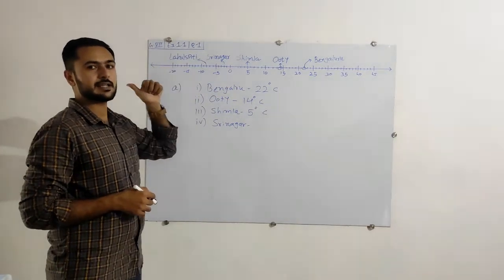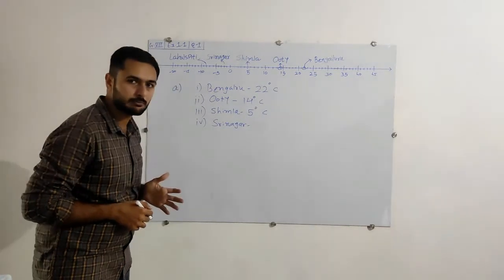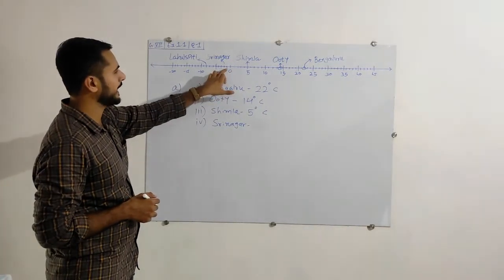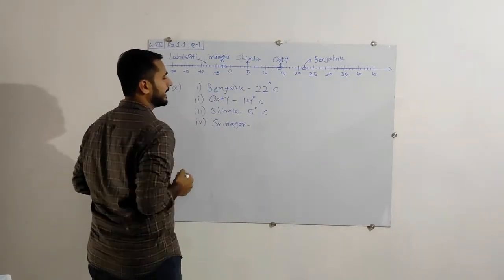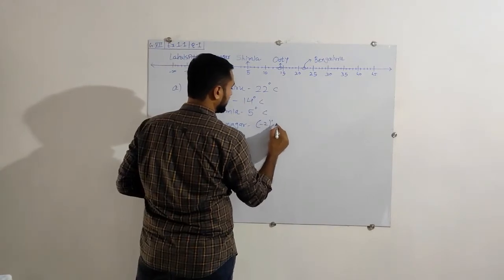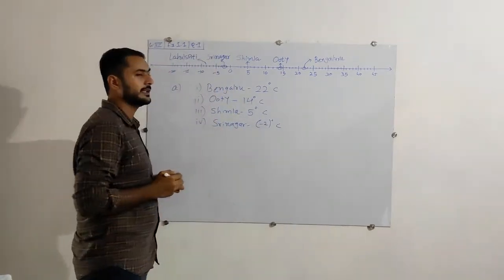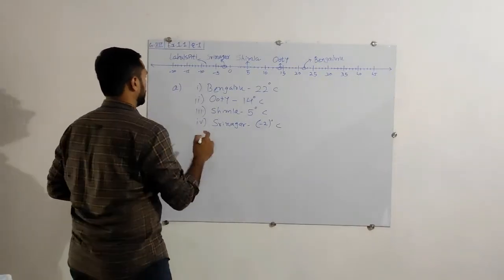On the number line, we know very well that the left-hand side is always the negative numbers. So from 0, that is -1, and here -2. So at Srinagar, it's -2 degrees Celsius. Then next, that is Lahul Spiti.